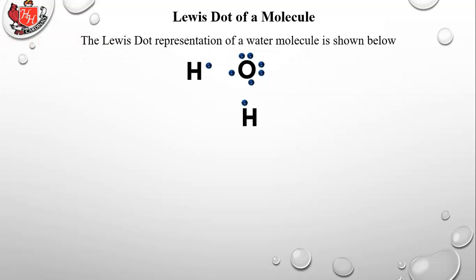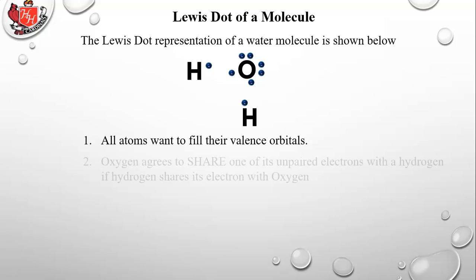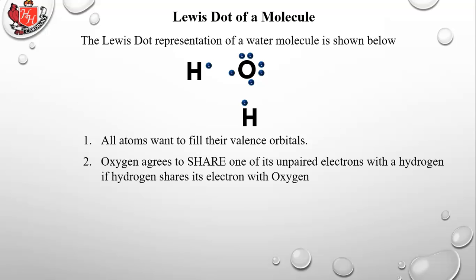So the Lewis dot representation for a water molecule is shown here. So all atoms want to fill their valence orbitals. Oxygen agrees to share one of its unpaired electrons with hydrogen if hydrogen shares its electron with oxygen. That's where they're going to join, and there goes the hydrogen, just as we saw in the previous lesson.